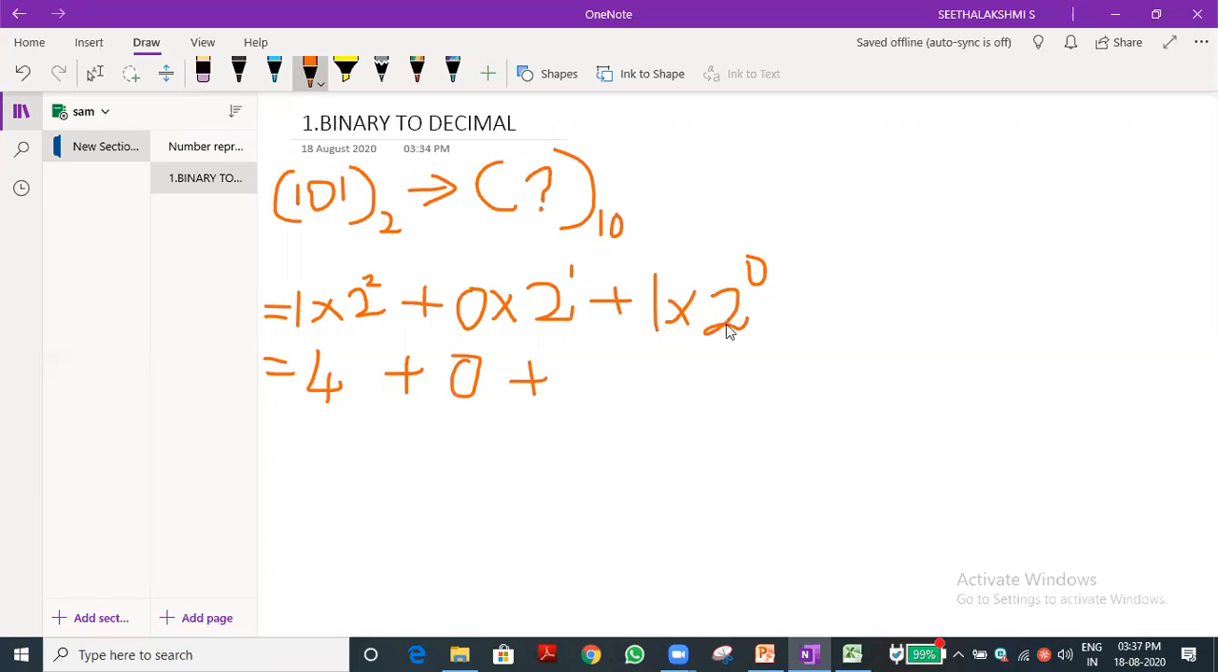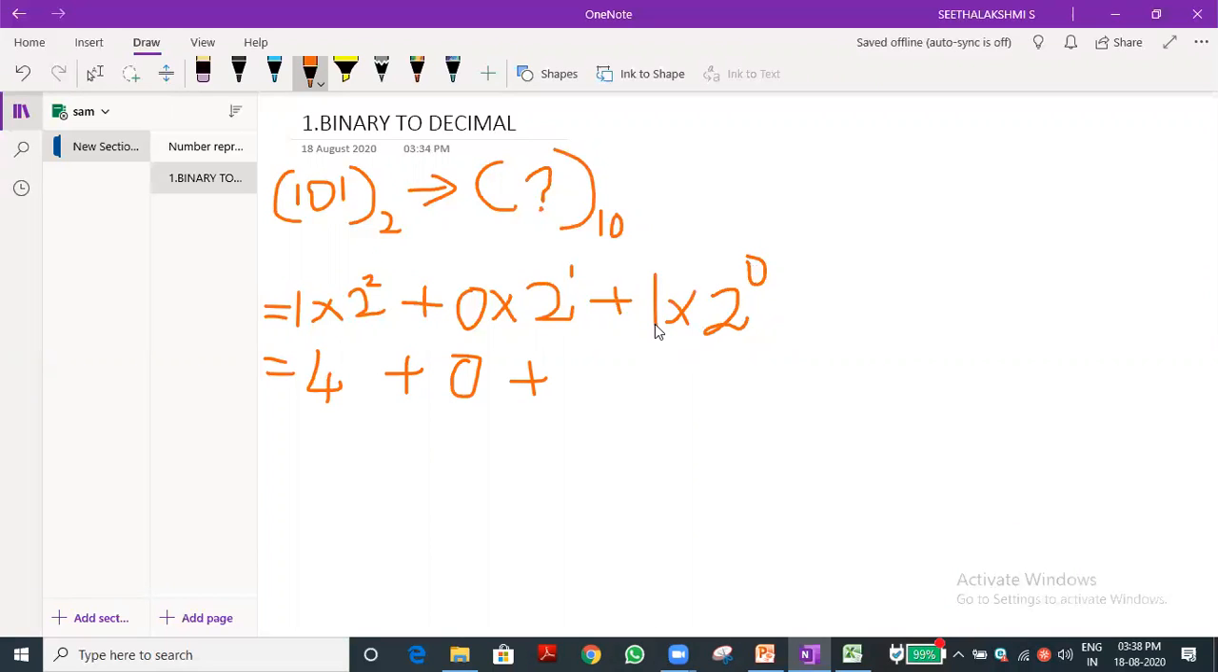What is 2 power 0? Anything power 0 is 1, no? It's basic math, you studied it in lower classes. So anything power 0 is 1.